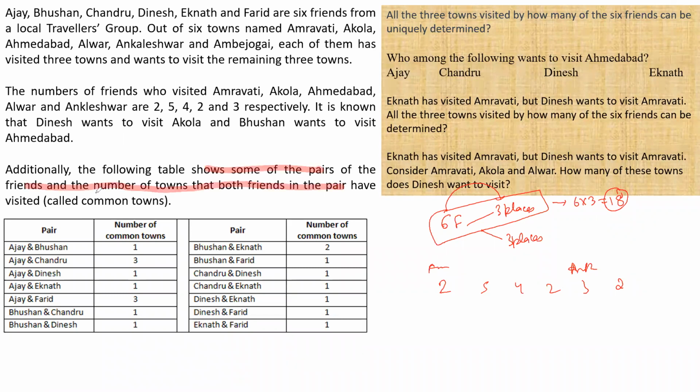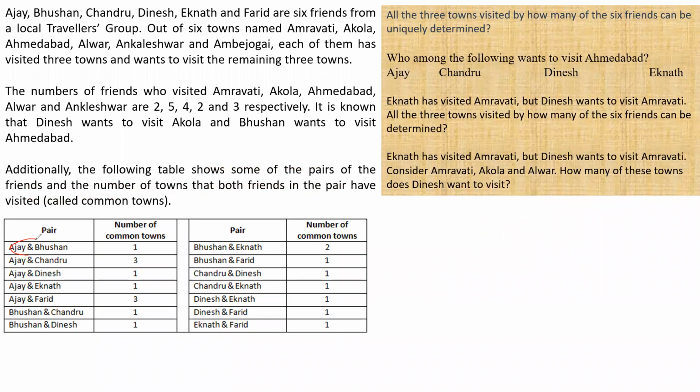Now, since this is clear, additionally, the following table shows some of the pairs who have visited the number of towns, and the pairs that have visited are called common towns. So basically, Ajay and Bhushan, they have together visited 3 of the towns. So whichever 3 towns they have visited, A and B have visited it together, right? So they have 3 common towns.